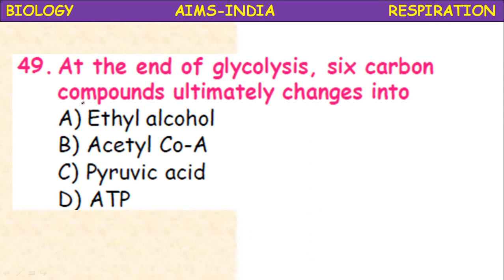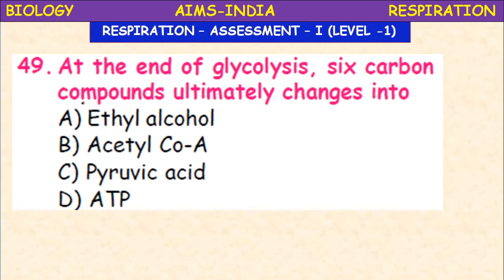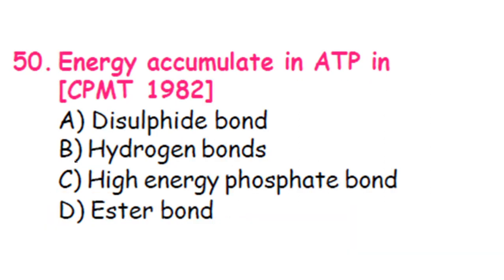Next, at the end of glycolysis, 6 carbon compound ultimately changes into. Glycolysis starts with glucose, 6 carbon compound C6H12O6, which is changed into a 3 carbon compound, that is pyruvic acid. It is also called pyruvate.